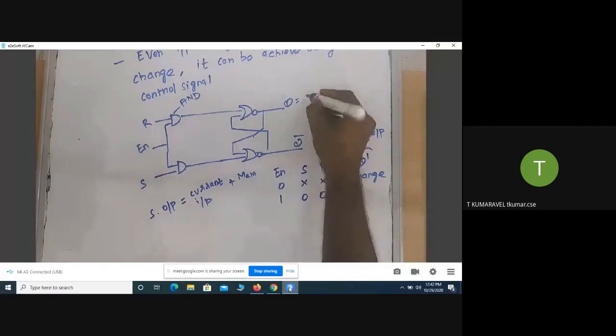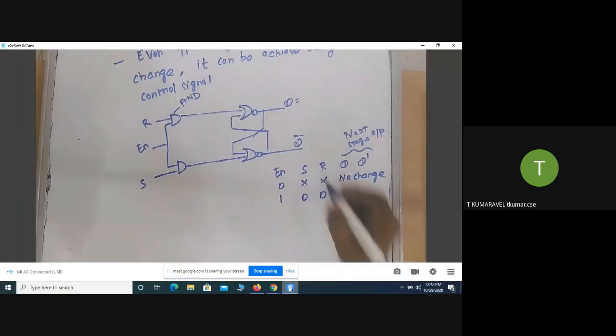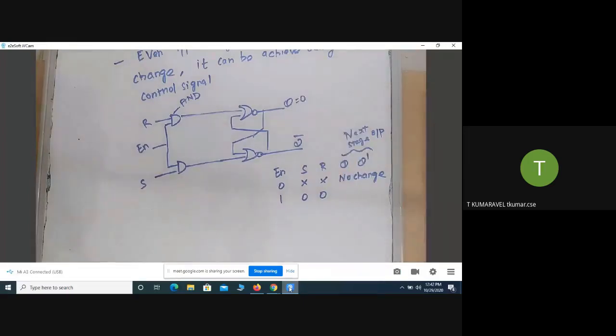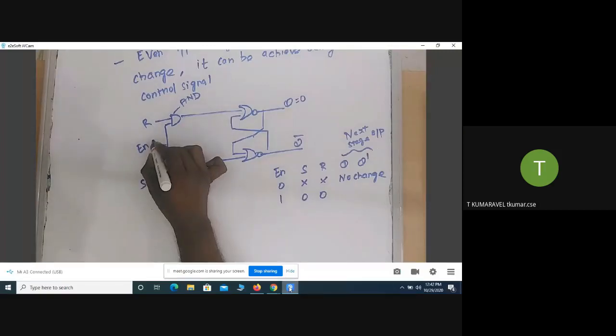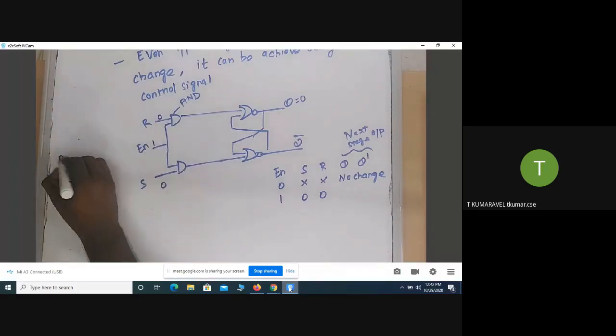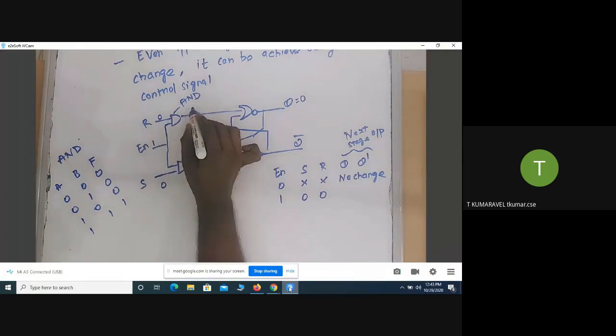Now I'm going to initiate the circuit. I'm going to consider the Q value equal to 0, the initial value available in the memory. Now you give the input for the circuit: the enable bit is 1, here 0, here 0. What is the truth table of the AND gate? A, B, F. Only if both the inputs are 1 is the output 1. In the rest of the cases the output is 0. Here 1 and 0, this is a 0. Here 1 and 0, this is a 0.